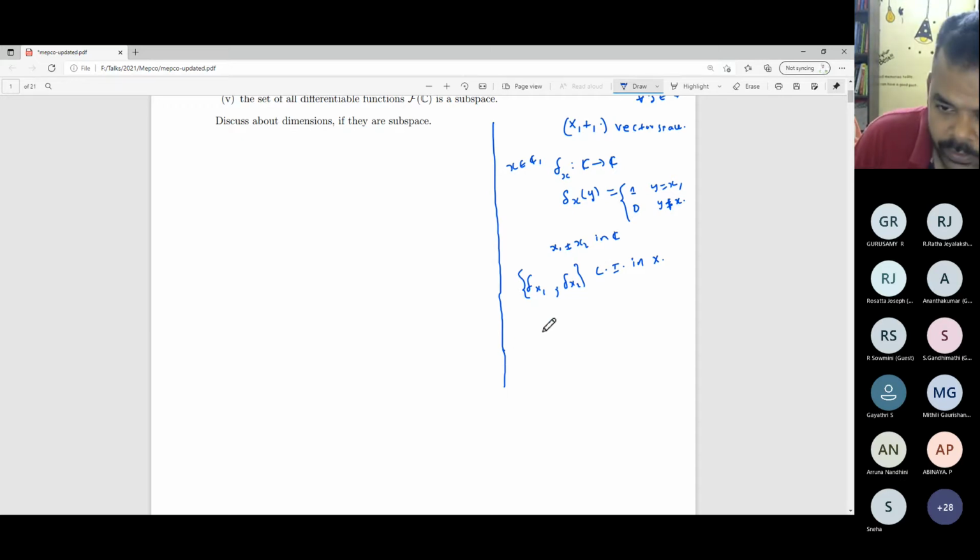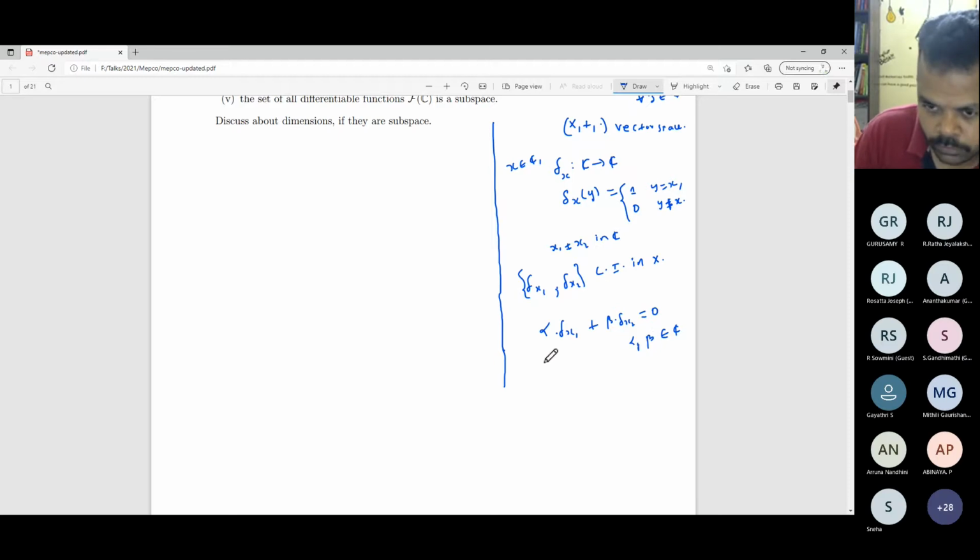More precisely, suppose alpha times delta x1 plus beta times delta x2 is equal to the 0 function. Here alpha and beta are scalars, and this 0 is the 0 function. Just keep in mind, this 0 is not the scalar 0. This 0 is the 0 function.